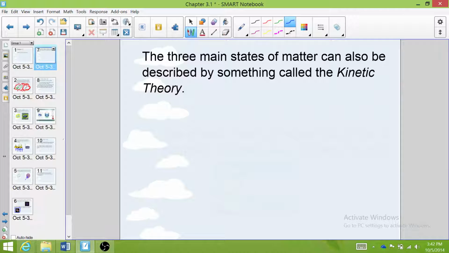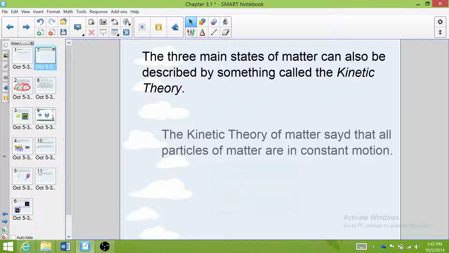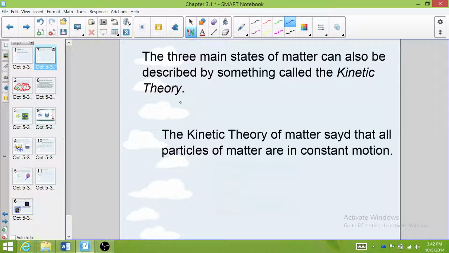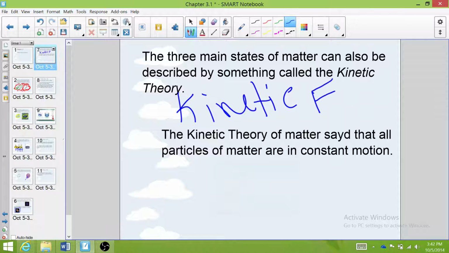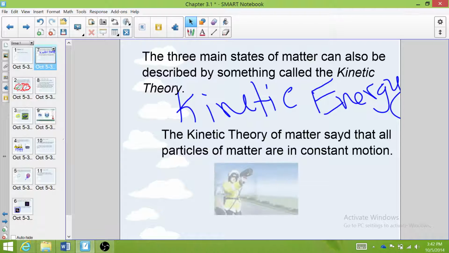Now, the three main states of matter can also be described by something called the kinetic theory. And the kinetic theory of matter says, not said, says, that all particles of matter are in constant motion. Now, in physics, we talk about something called kinetic energy. And kinetic energy literally is the energy of motion. So the faster something is going, the more kinetic energy it has, depending on its mass.